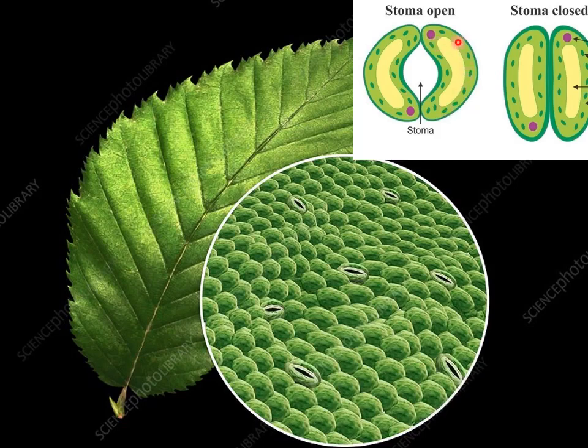Now these kidney-shaped cells are present. They are enclosing the stomata, right? So what is the name of these kidney-shaped cells? These are called guard cells, which are enclosing this stomata. So what is the function of stomata? Basically, stomata have two functions. Number one, exchange of gases. Number two, transpiration. So these two functions are carried out by stomata.